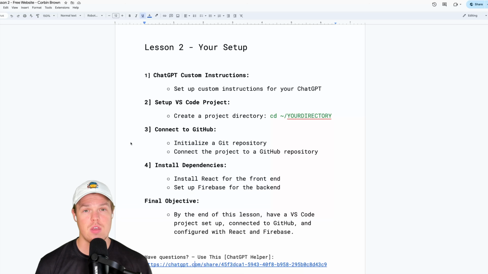Let's jump in. The first major thing that we're going to do together right now is create ChatGPT custom instructions. This is imperative. This is going to give you the ability to, if you run into walls, if you run into issues, if you're like, what the heck does this mean? You can paste it into your ChatGPT. It will already be lasered in for your specific context, and you'll get better answers.